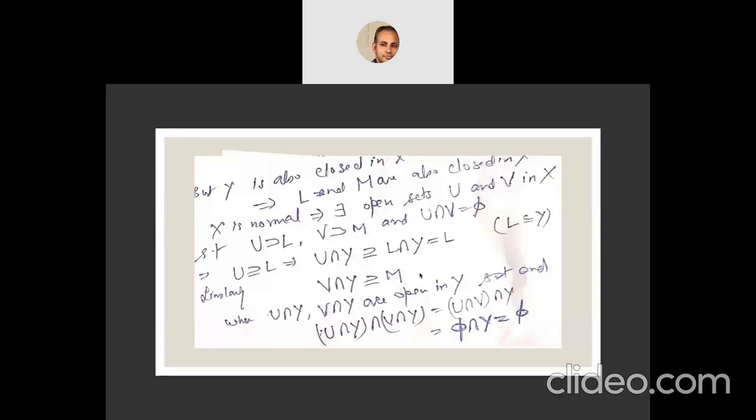So the subspace Y will also be a normal space. And this is only possible because Y is closed.